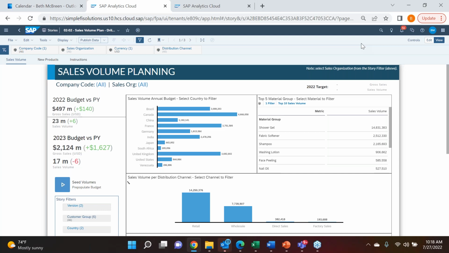But in any event, this is where a lot of that is done, and you will see a similar format as we go through the screens, right? This is all customizable. The fact that I want a blue banner and I want my header to say sales volume planning, all of that is just the way that we designed it, and is all customizable, like I mentioned, in more of a self-service fashion.